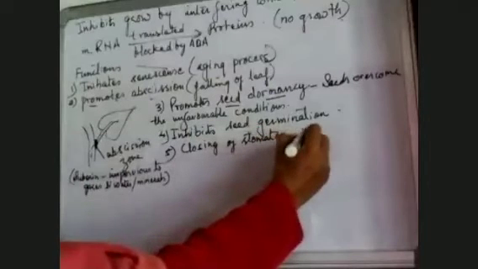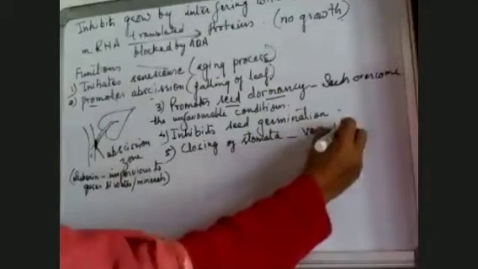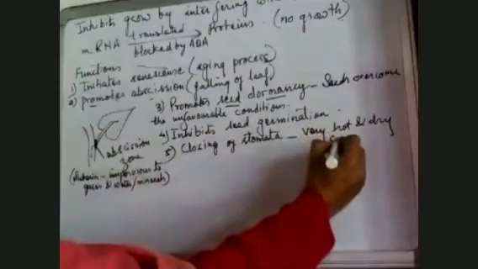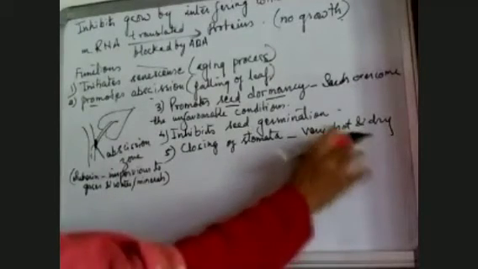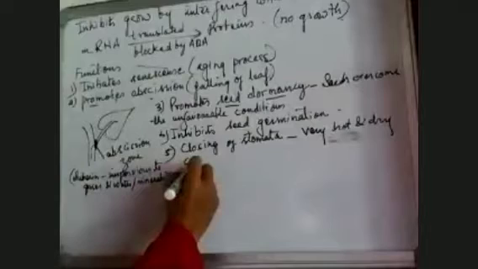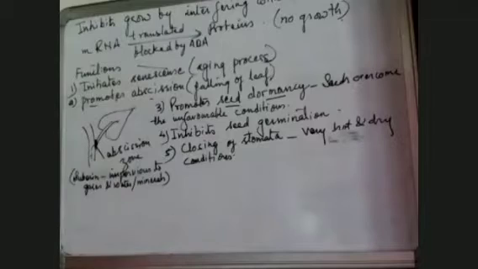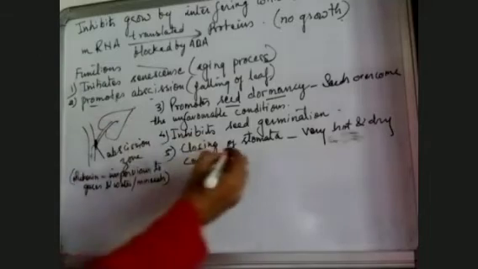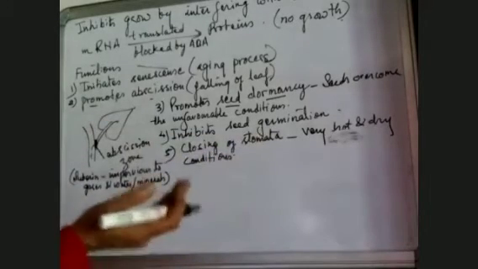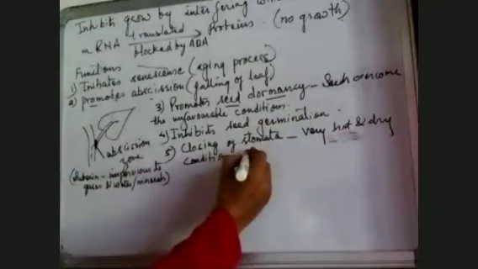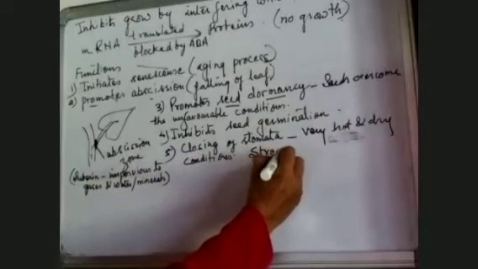So when the stomata close, the plant protects itself from very hot and very dry conditions. These are stress conditions. That is why this particular hormone, which protects the plants from stress conditions, is also known as the stress hormone.